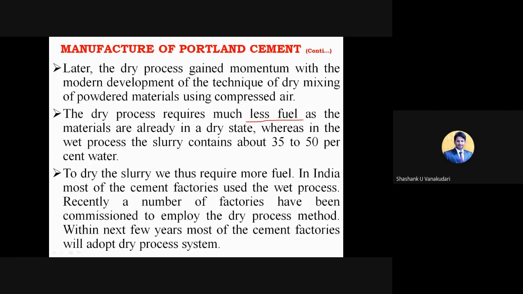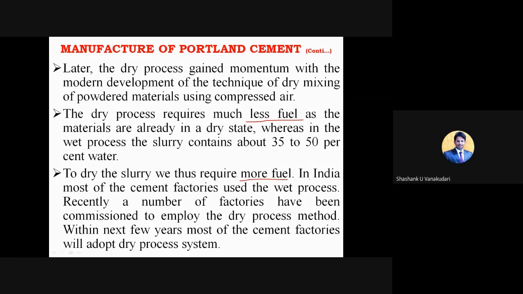In the wet process we have a certain amount of moisture content, and we need to drain that off by providing heat. That heat requires energy, which we may get by using coal or some petroleum products. But in the dry process, nowhere do we need to drain off water content, because we are not using water. So we save that particular energy, which leads to a huge difference between the cost of the manufacturing process by the wet process and the dry process. To dry the slurry, we thus require more fuel in the wet process.